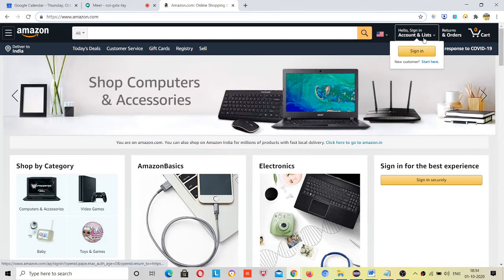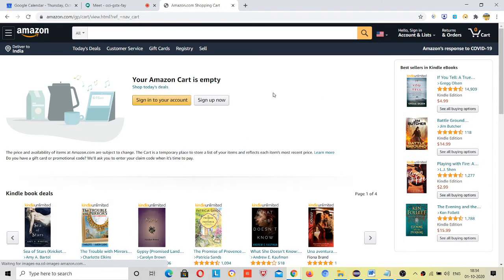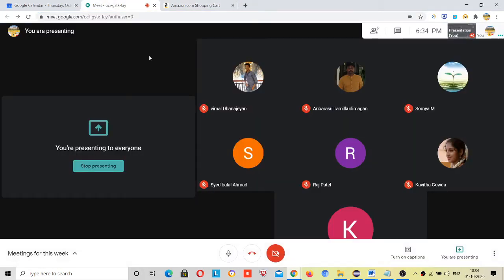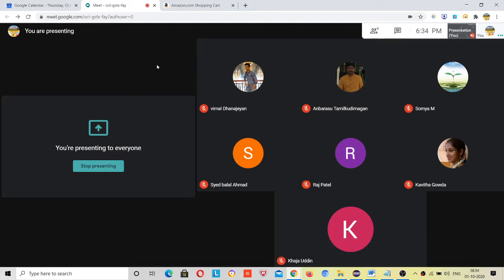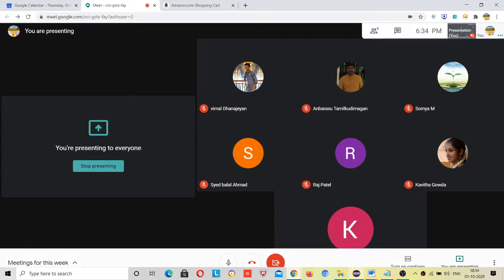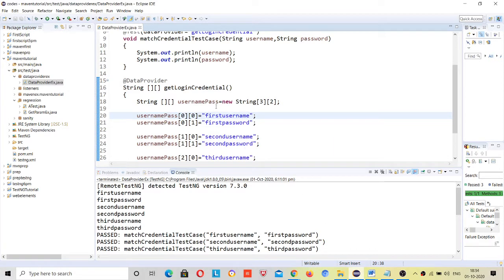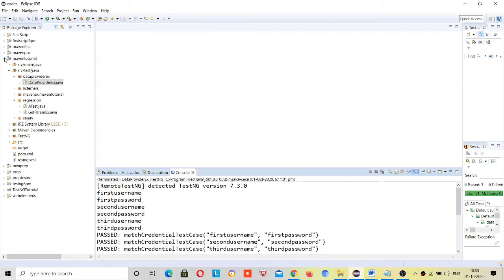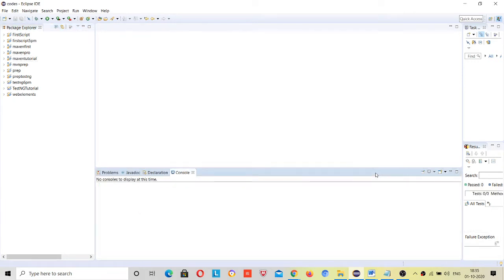Suppose I want to test the cart functionality. To check whether the cart is working properly, I first have to open this common URL. For everything, this is the common URL. So we will not use driver.get with amazon.com every time; we have to pass it from a common place. We will pass this attribute from the testng file. Let me come to that first.